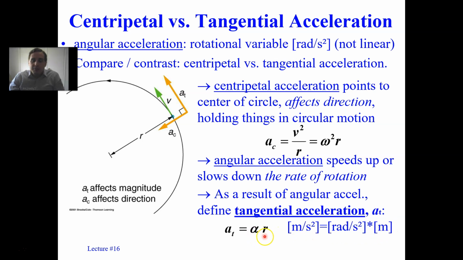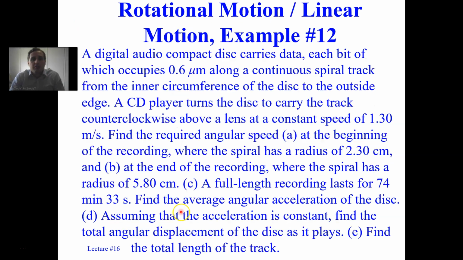So that's alpha times r is a_t. Notice a_t is what's going to speed up or slow down the linear velocity. So that's why a_t is in units of meters per second squared. Notice a_t, the tangential acceleration, will always be perpendicular to a_c, the centripetal acceleration. That is, the tangential and the radial accelerations will always be orthogonal.